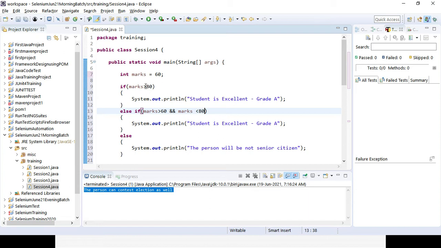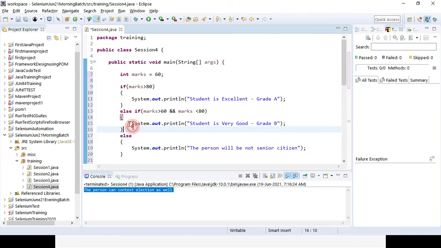In case it is greater than or equal to 80, it will go for the excellent grade. In this case, student is very good, because he is securing grade B, right?